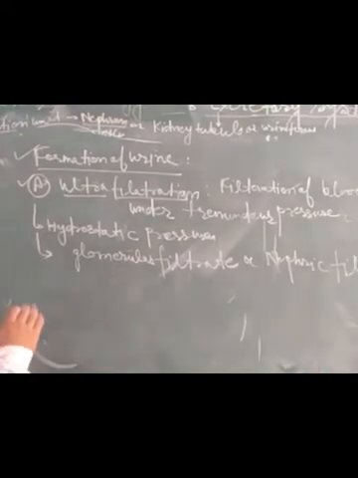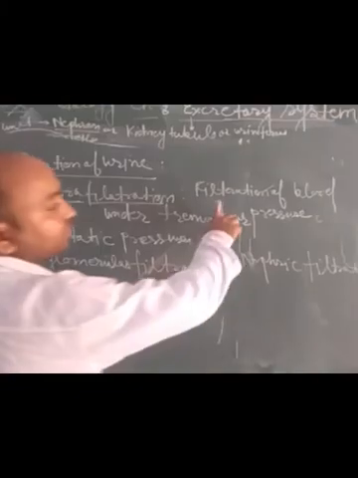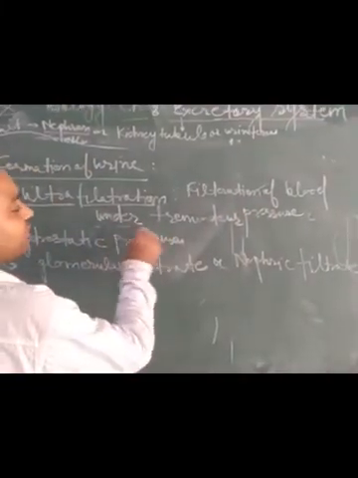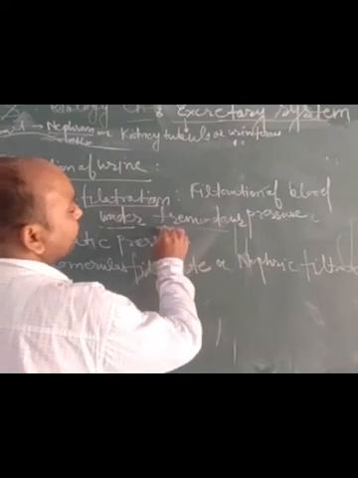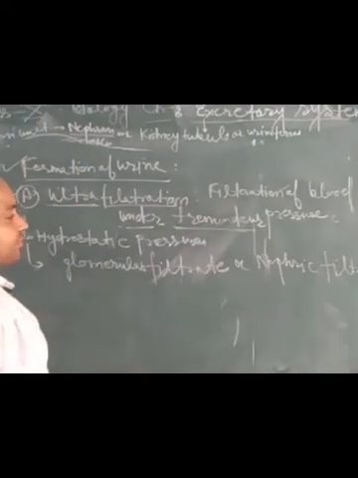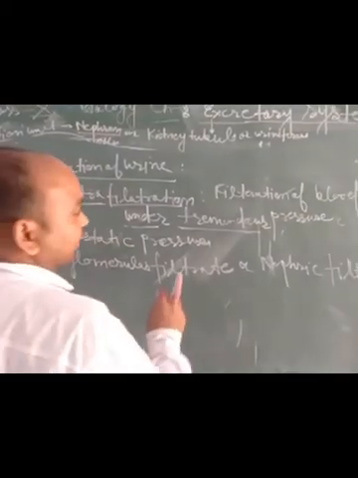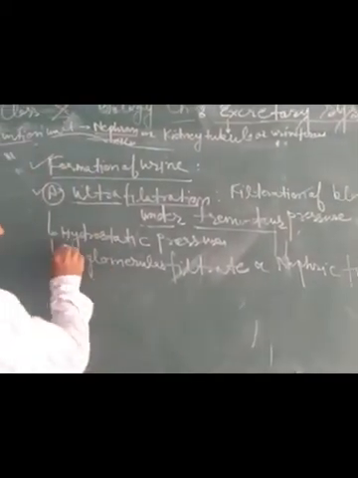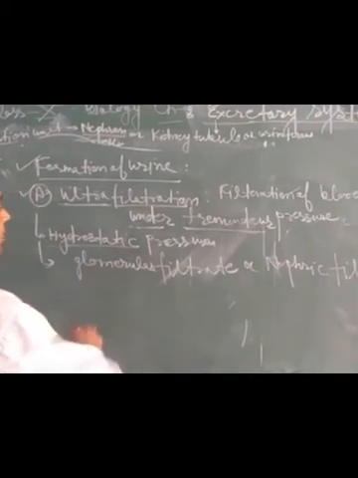The word ultrafiltration explains that ultra means very minute impurities get filtered through this process. What is the definition of ultrafiltration? The filtration of blood under tremendous, or we can say very large, pressure is called ultrafiltration. Due to the process of ultrafiltration, a hydrostatic pressure develops in the blood capillaries.